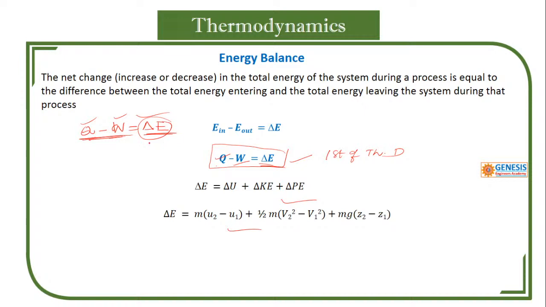So this delta E, that is change in total energy, can be taken as change in internal energy, change in kinetic energy, change in potential energy. I am cautioning you to keep this in your mind. For thermodynamics first law, or simply the first basic law, that is basic equation, we need to learn, and this may be applied in many places.